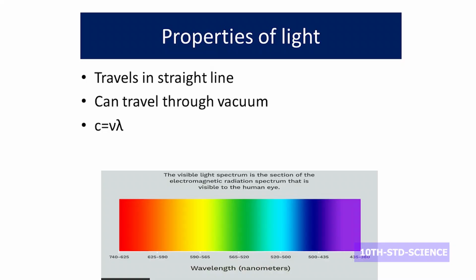Light is an electromagnetic wave, and only visible light we can see. Our human eye can sense only the visible light. Visible light, as in a spectrum, starts with red color light and goes to violet color. Red color light has a greater wavelength, and violet color has a shorter wavelength.